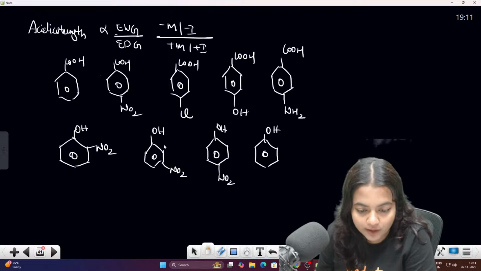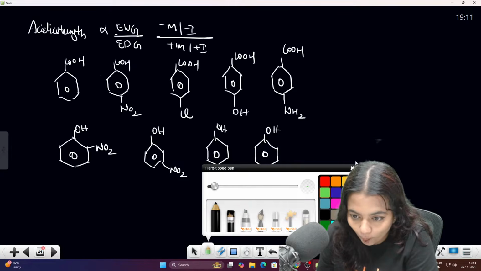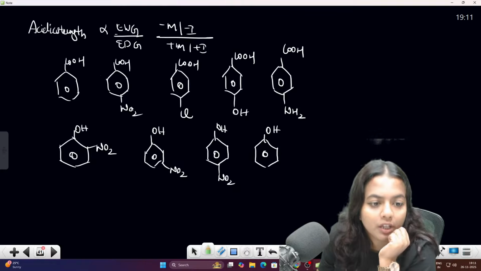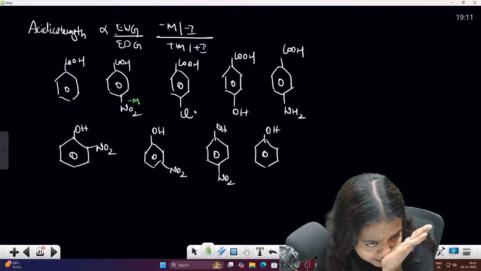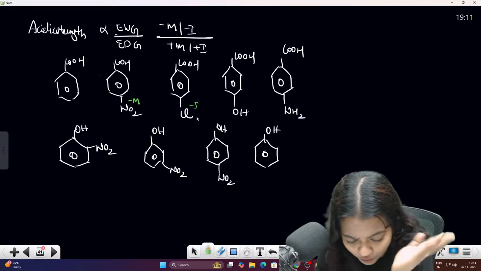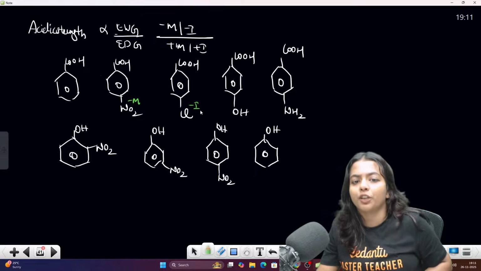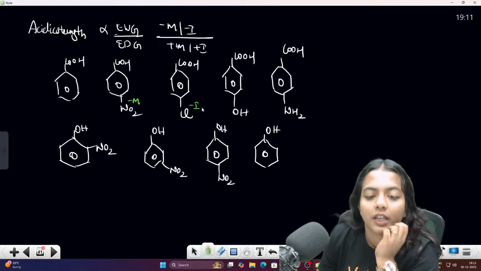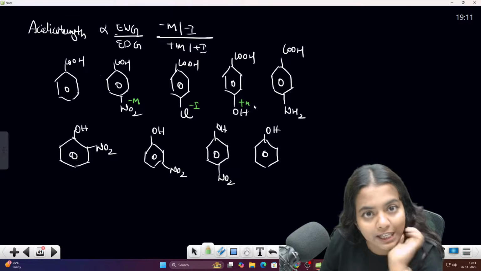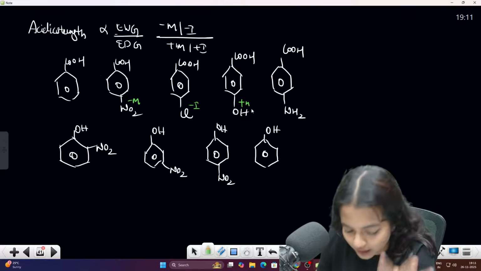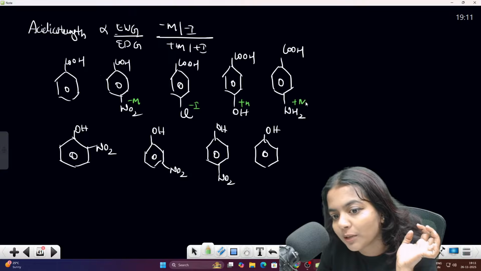Okay. So listen carefully. There is no effect in the first one. Here there is minus m effect and minus I effect. We have to give importance to the minus m effect. Here minus I effect, minus m was also there, but since it is a halogen group, we have to give importance to the exception case, minus m effect. Here OH is actually the electron donating group, plus m effect. Minus I effect is also there, plus m effect is the dominant one. Here also plus m effect is the dominant one.